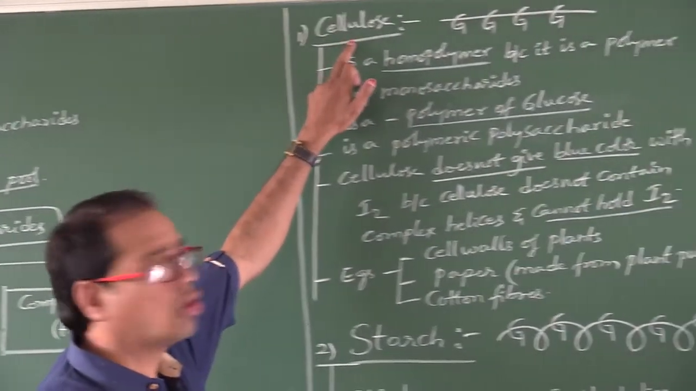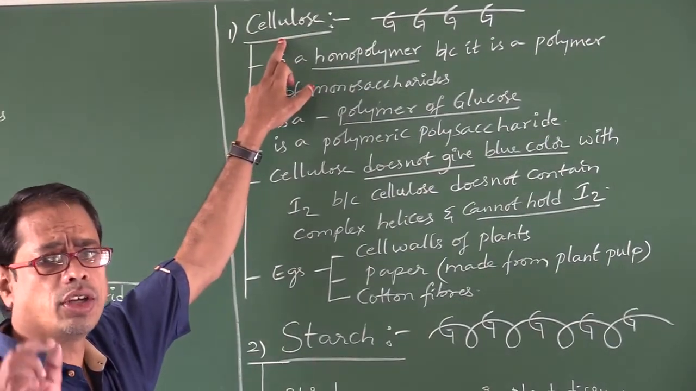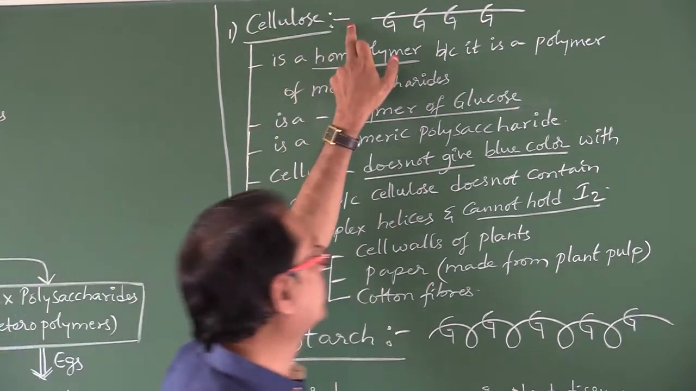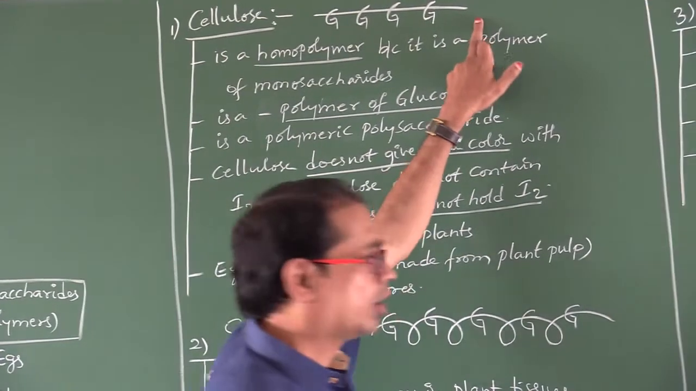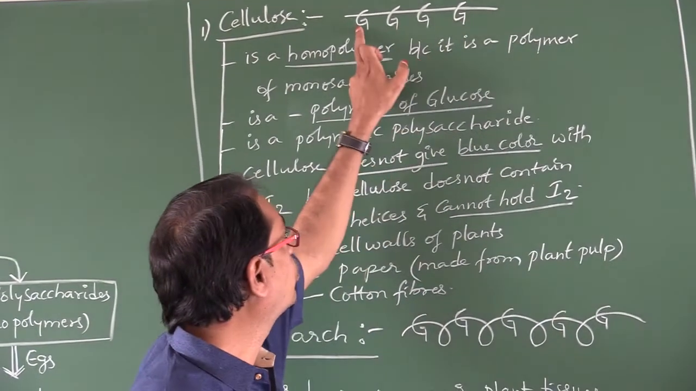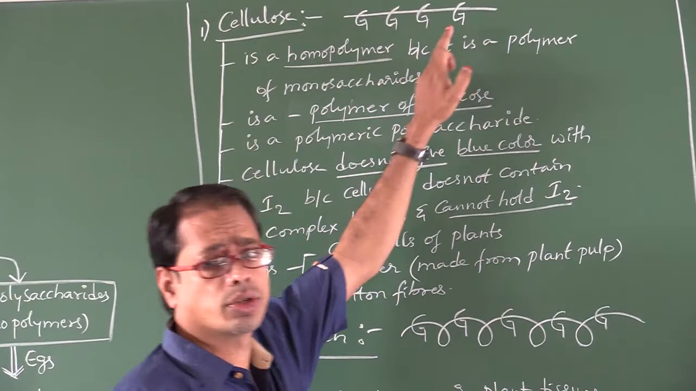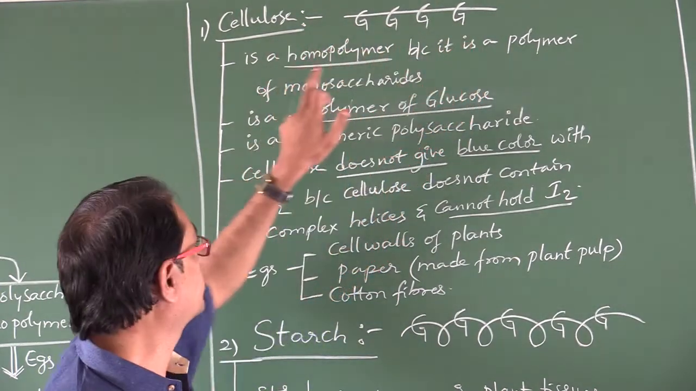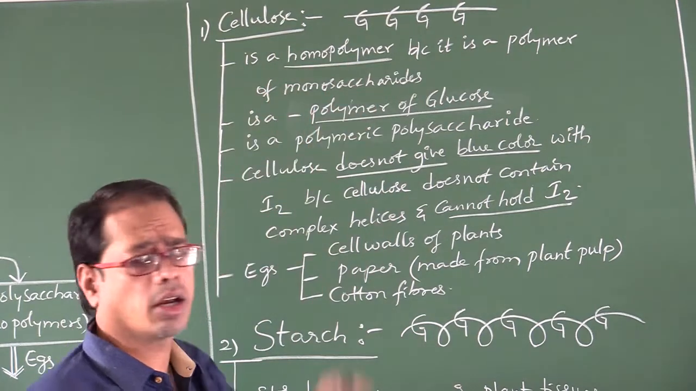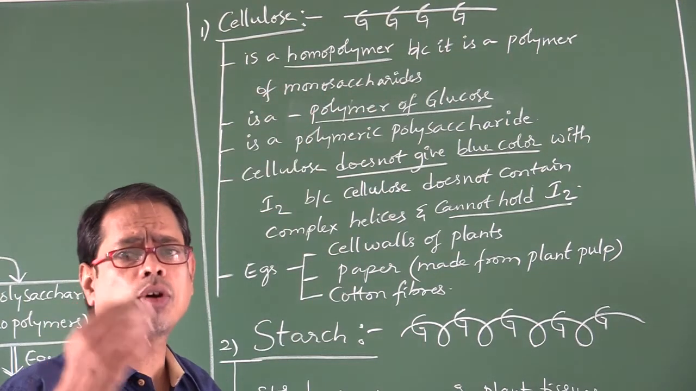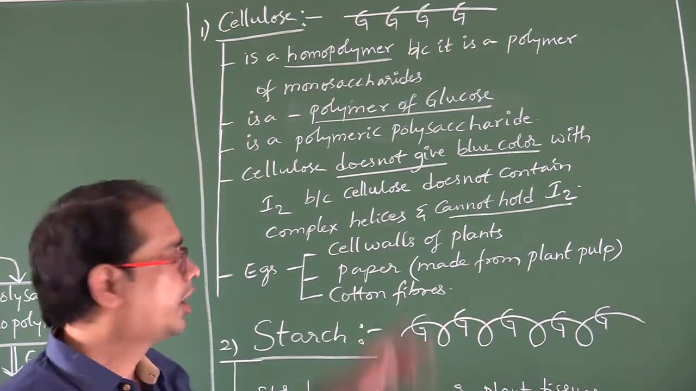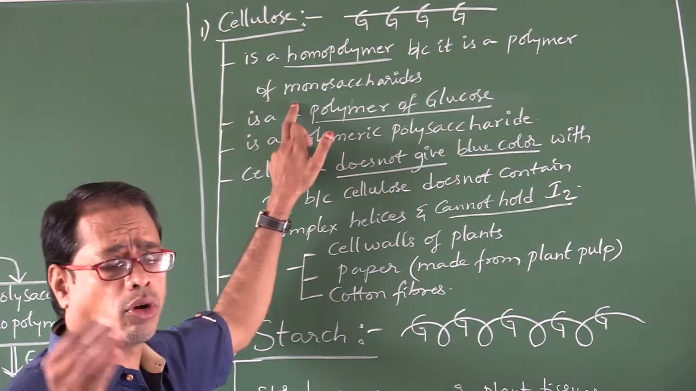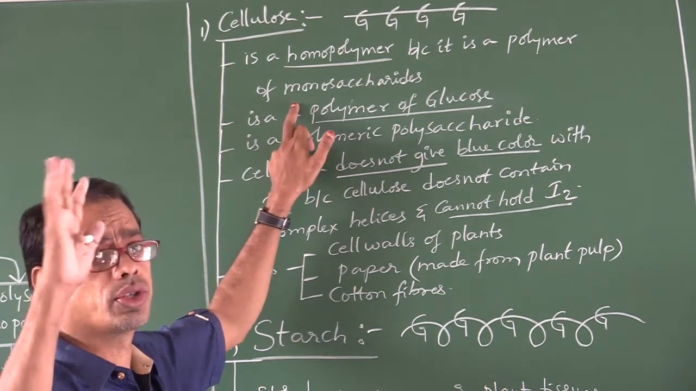Right, this is cellulose. First one, cellulose, it is an example of a simple polysaccharide. This is the diagram. Long linear chain, no helices, glucose. That is, cellulose is a polymer of glucose. Is it a homopolymer or heteropolymer? All glucose units are there, no? That's why it is a homopolymer, because it is a polymer of the monosaccharide glucose.